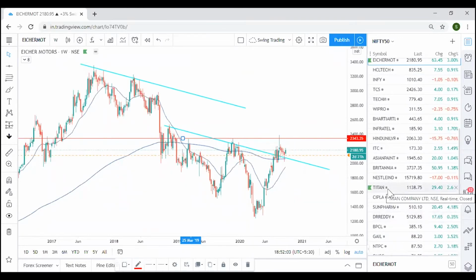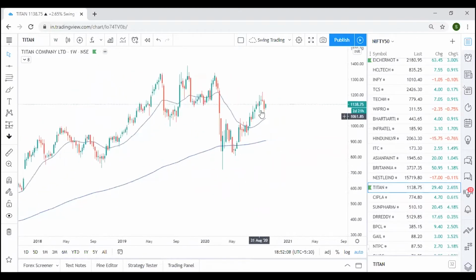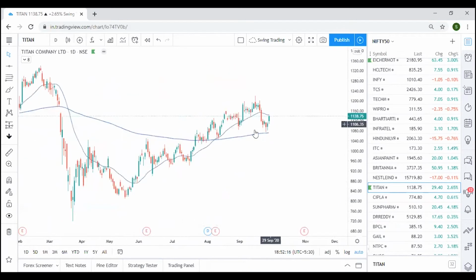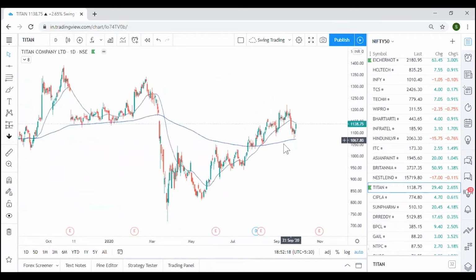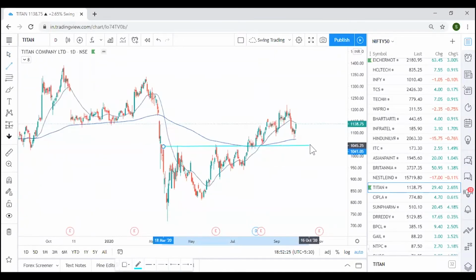Good time is there. Next is Titan. Titan, not for weekly purposes but especially for daily. Weekly also, if you see, it is half body, half wick, but daily has a better confirmation in this. See this one, where it formed is exactly at the 200 moving average. The 200 moving average acts as a very strong support and resistance level. I use that a lot.